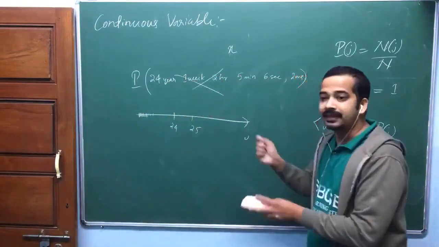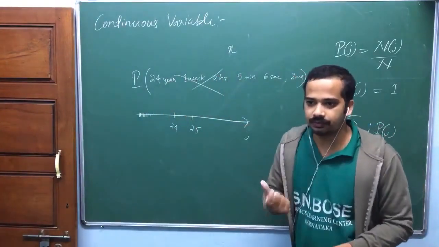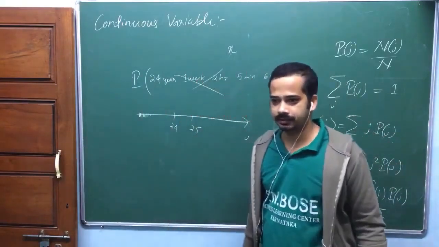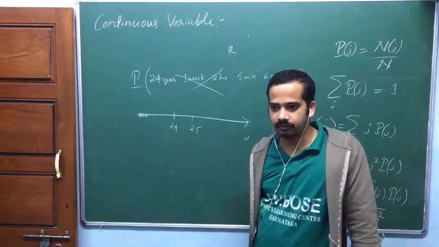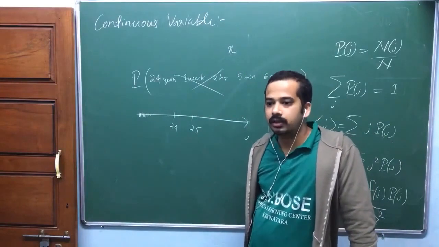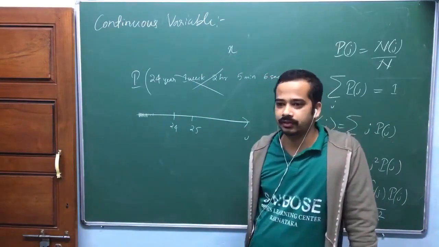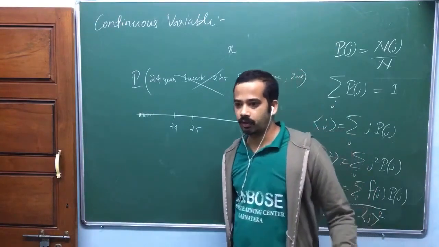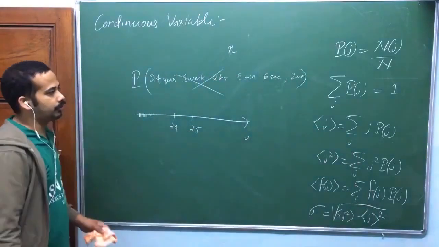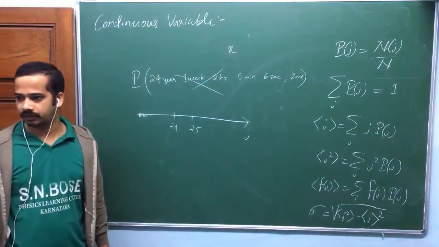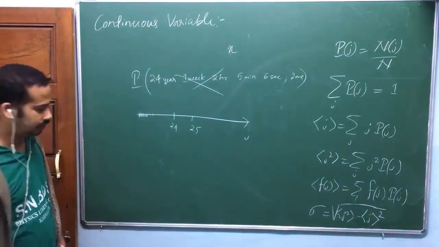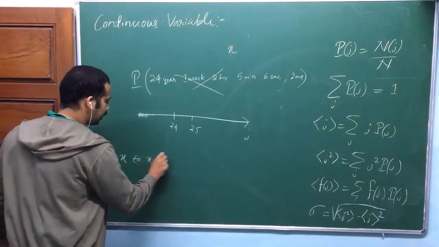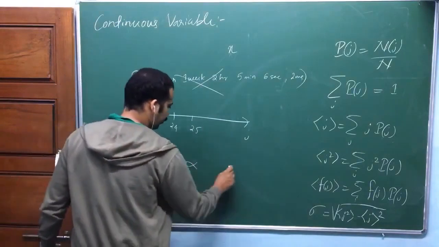Now take one length of ages, 24 year to 24 year 5 minute. 5 minute is my length of the interval. This probability is proportional to that length. Whatever probability you define is proportional to the length of the interval. So the probability from x to x plus dx is proportional to dx.